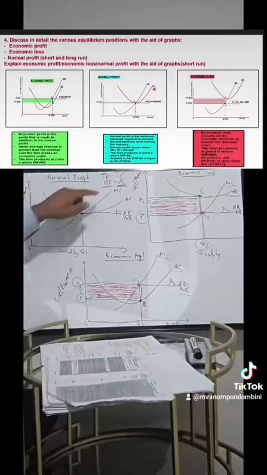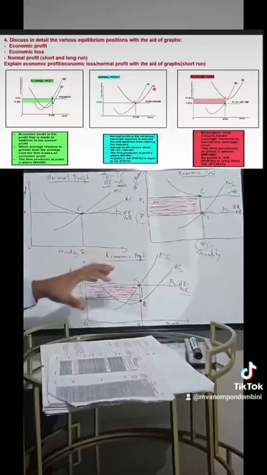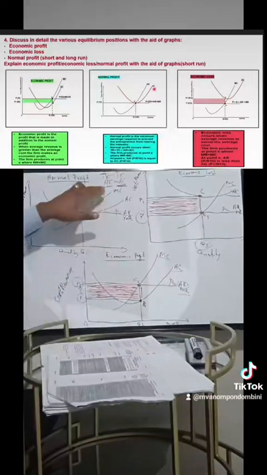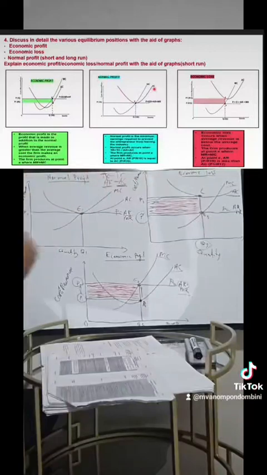Starting with profit, if ever the average revenue is greater than the average cost, meaning if ever the curve, the average revenue, is above the curve, the average cost, that's whereby we can say we have made economic profit.